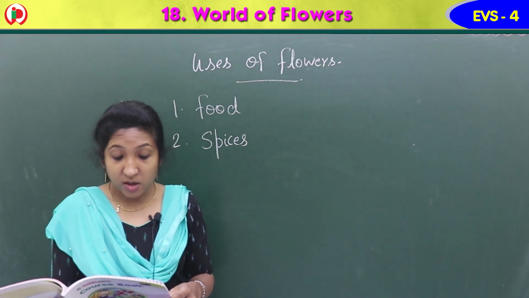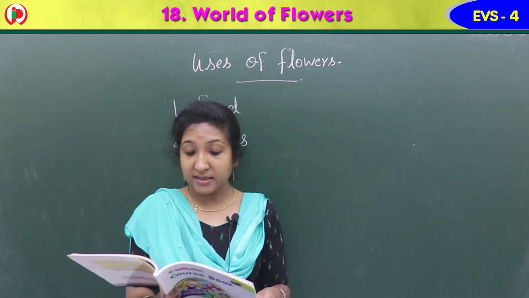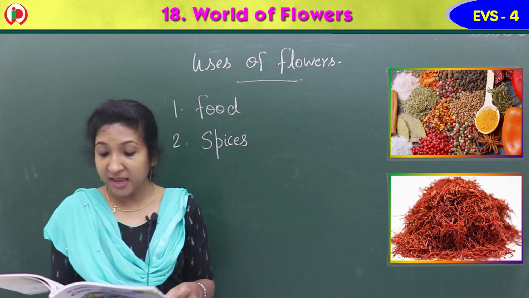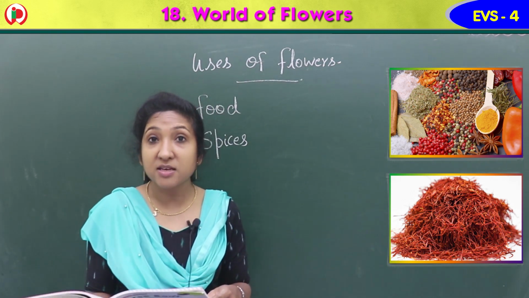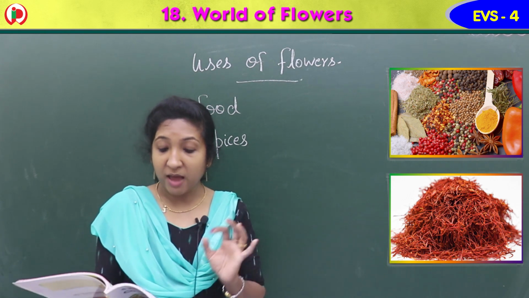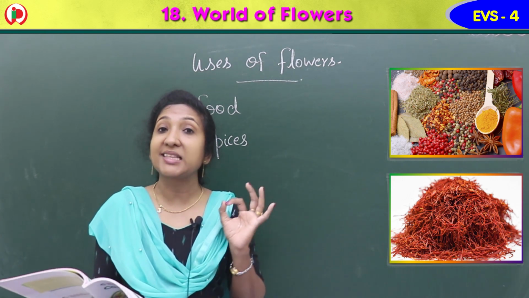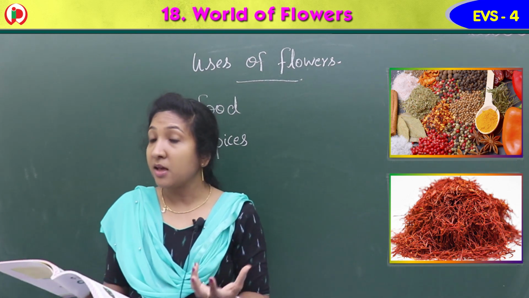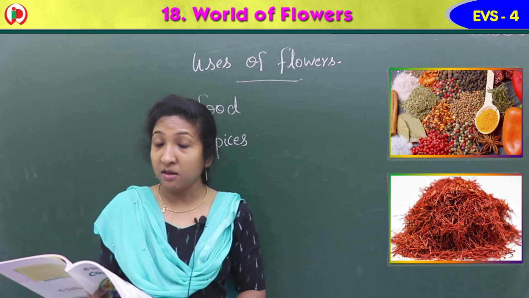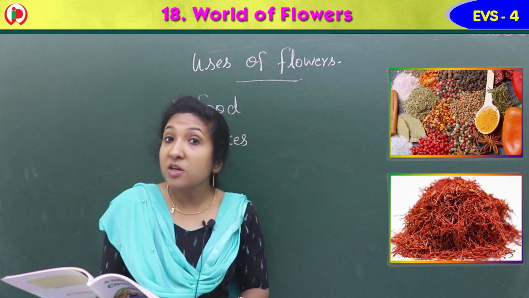So the most expensive spice, saffron, is made by drying parts of the crocus flowers. Saffron is the most expensive spice. How is it made? It is made by drying the parts of crocus flowers.